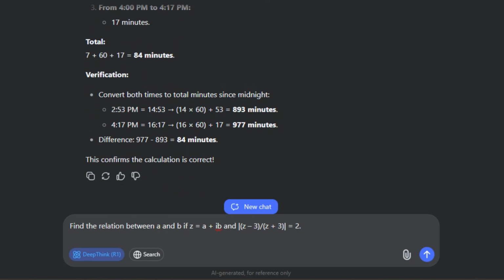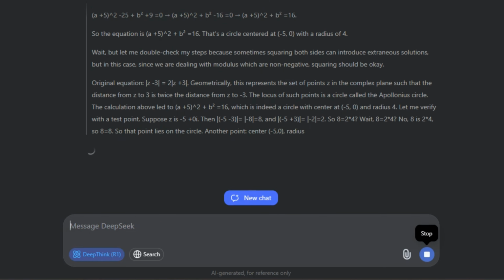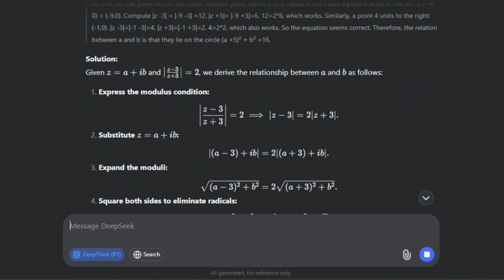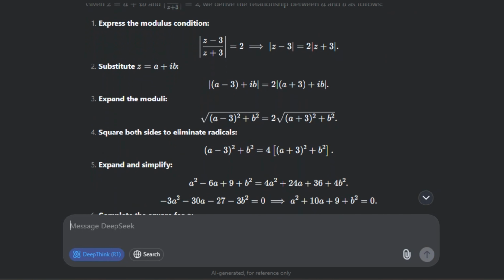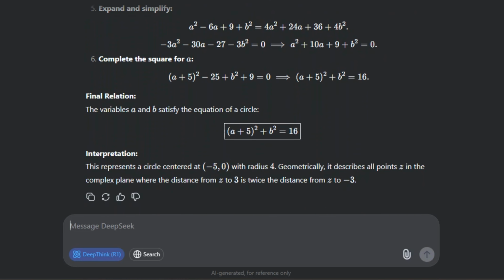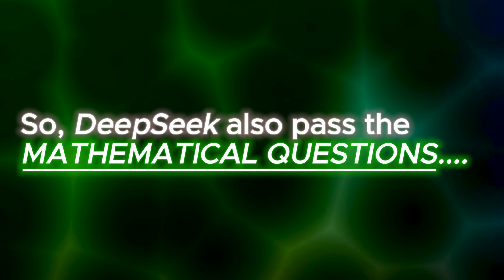Another math question I tested was this. Find the relation between A and B if Z equals A plus iB and the absolute value of the quantity Z minus 3 divided by Z plus 3 equals 2. This time, DeepSeek took around 48 seconds, a bit longer, to come up with a well-explained solution. Look at the logic. It did not skip any single step and went into each detail. Even I understand the solution. So DeepSeek also passed the mathematics questions with flying colors.